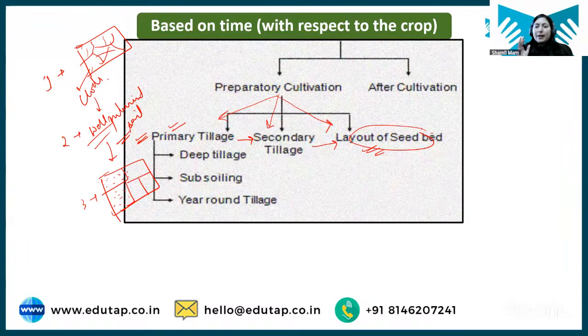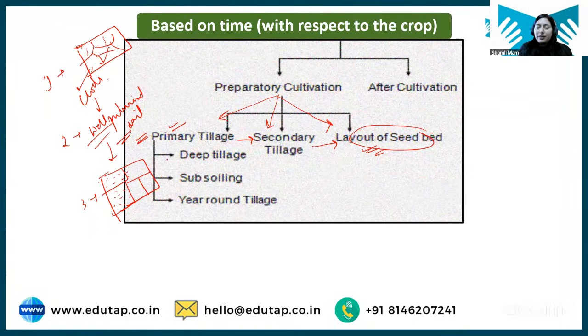Okay. So primary is when hard compact soil is converted into clods. In secondary, clods are converted into fine soil, and then comes the layout of seed bed, where you will form a layout where you want to sow the seed. Clear?